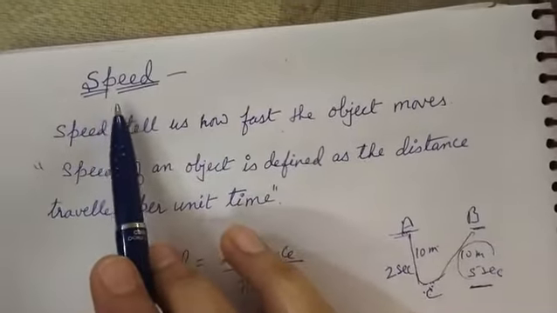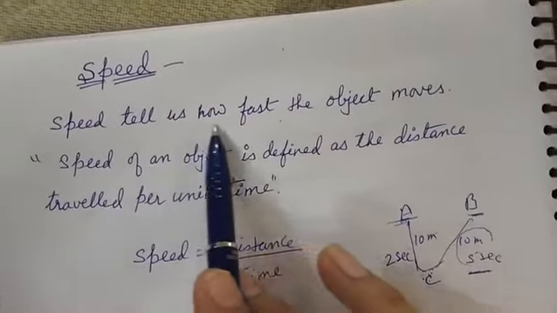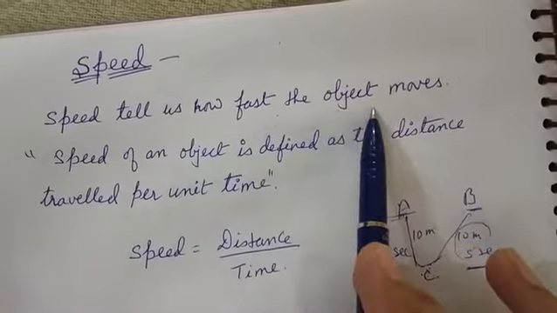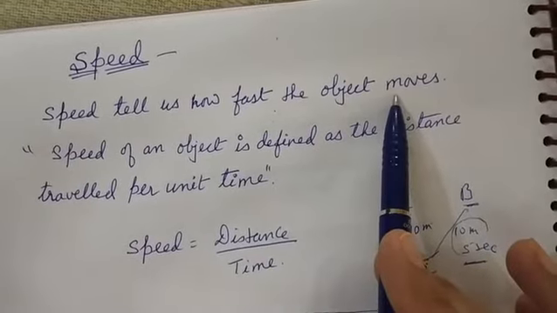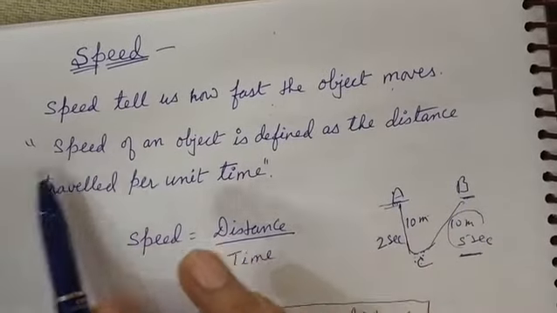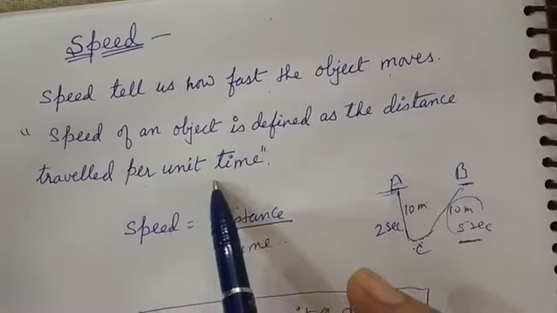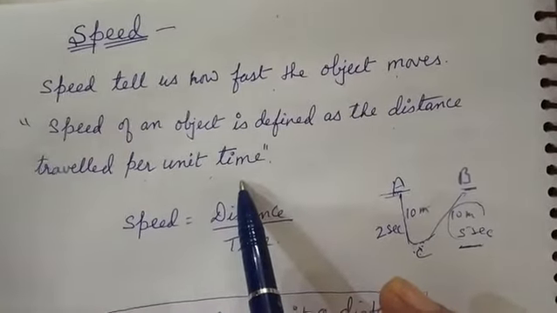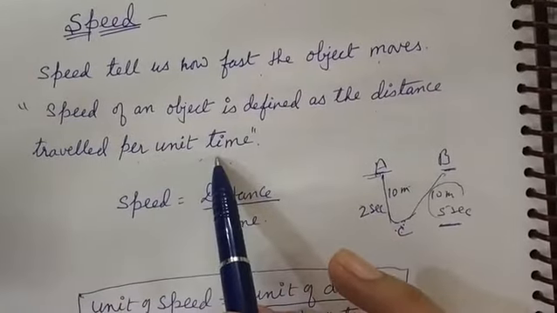Now our next is speed. So what is speed? Speed tells us how fast the object moves. And speed of an object is defined as the distance traveled per unit time.